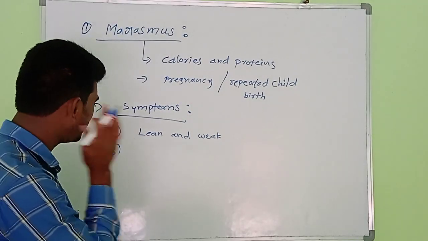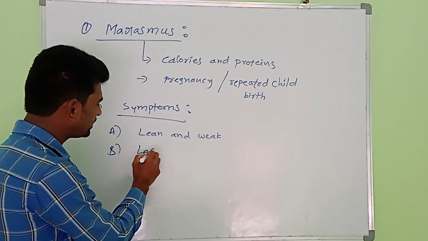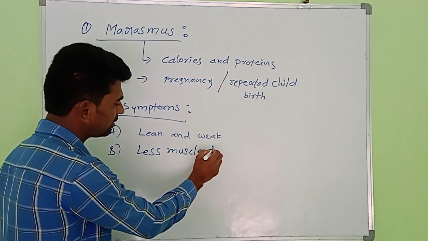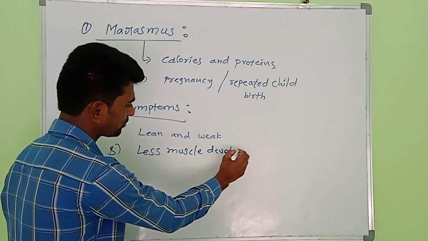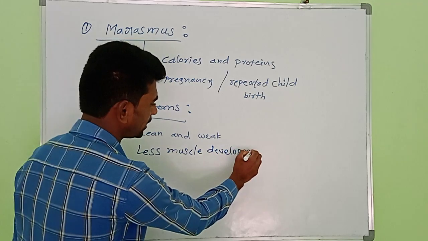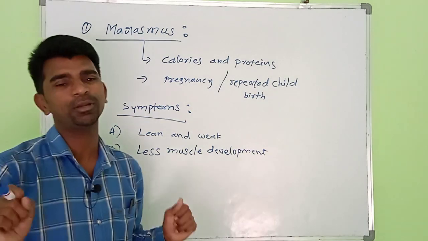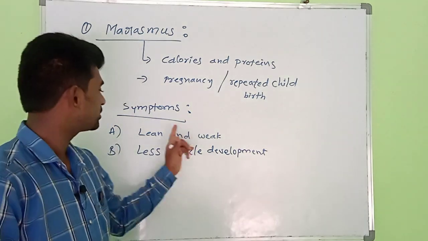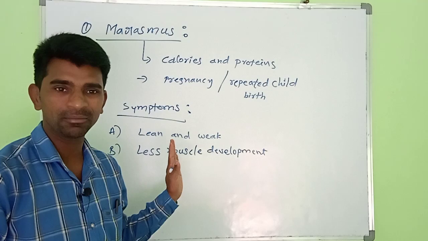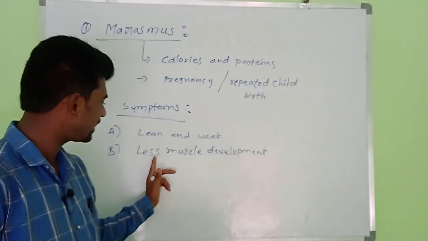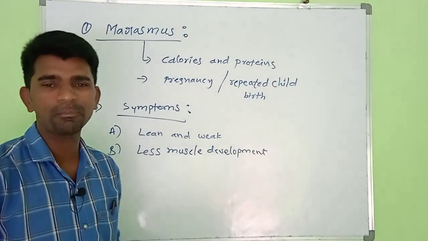The second symptom is less muscle development. It means the muscles cannot develop properly, so the child becomes weak and lean. First character, lean and weak. Second character, less muscle development.